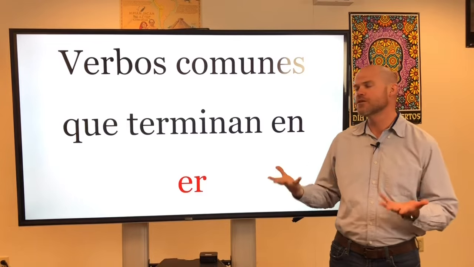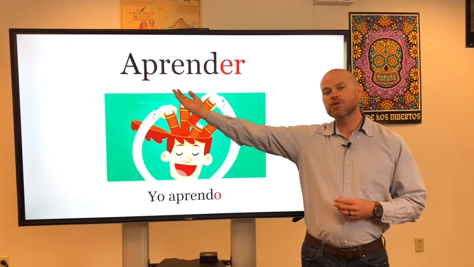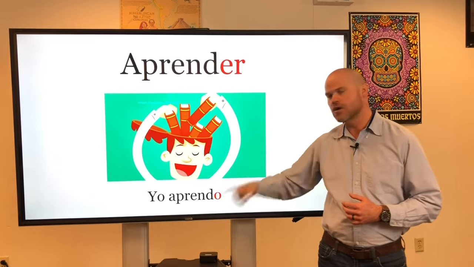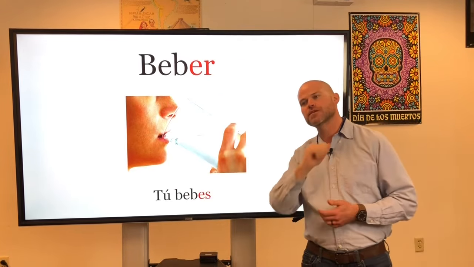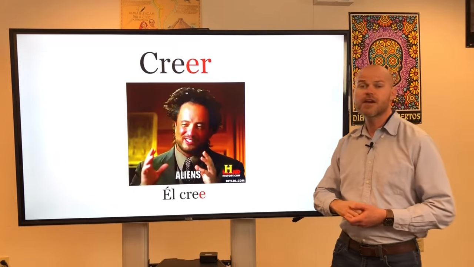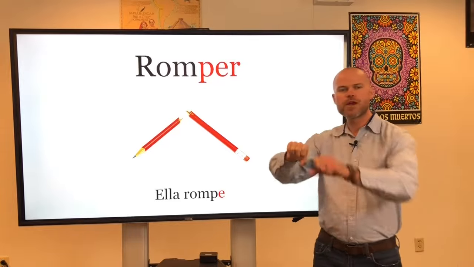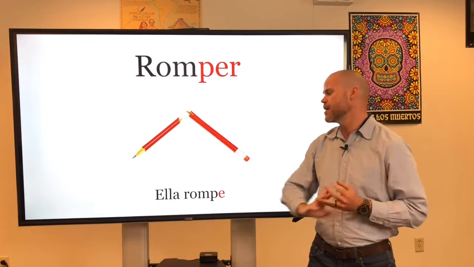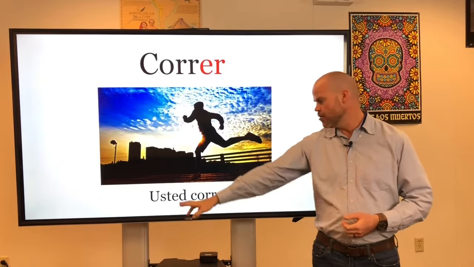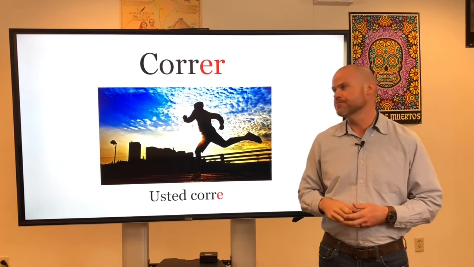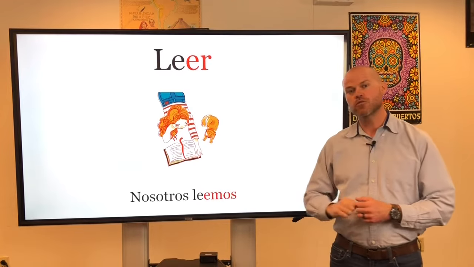So now let's take a look at some common ER verbs. Starting with aprender. Clase repite, aprender. Muy bien. Aprender. Yo aprendo, I learn. Beber, beber. Clase repite, tú bebes, you drink. Creer, creer means to believe. Él cree, he believes. Romper, clase repite, romper. That means to break. Ella rompe would be she breaks. Correr is to run. Usted corre, you formal run. Leer, leer. Nosotros leemos, we read.